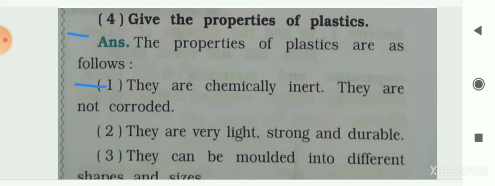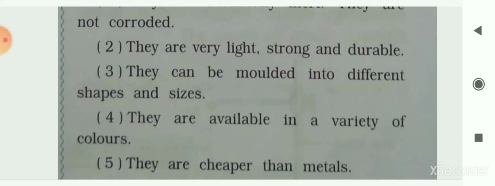You will not find that, like with other metals, as you find that iron gets corroded, or you find rust over the iron. You will not find this kind of rust over the plastic. It will not corrode. The next is they are very light, strong and durable. They are light in weight, strong and durable, that means long lasting. Next is they can be molded into different shapes and sizes. You can give any shape and any size to the plastic. So this is also a property of plastic.